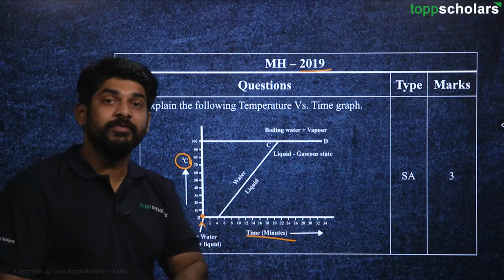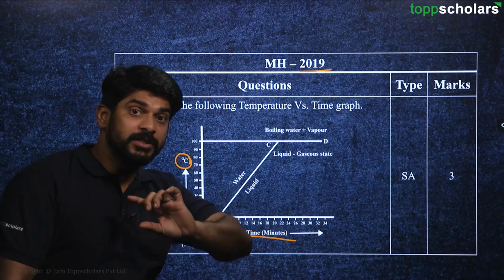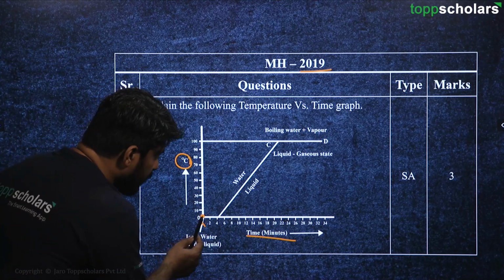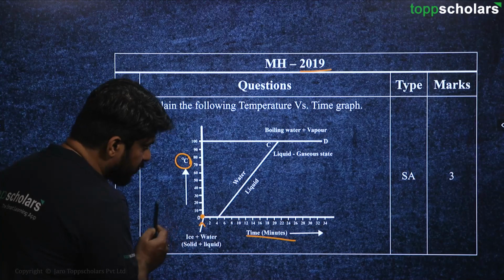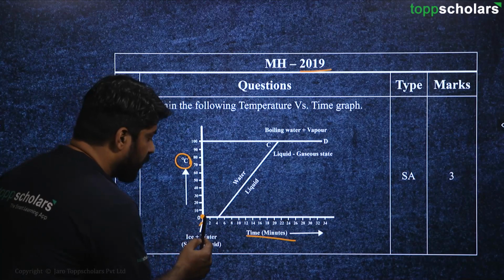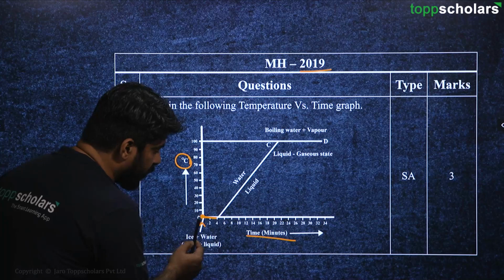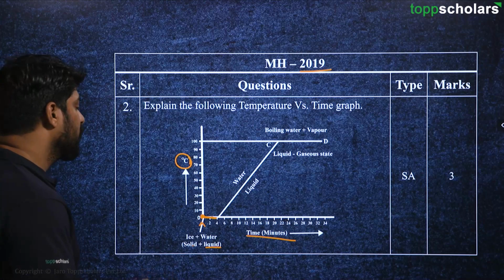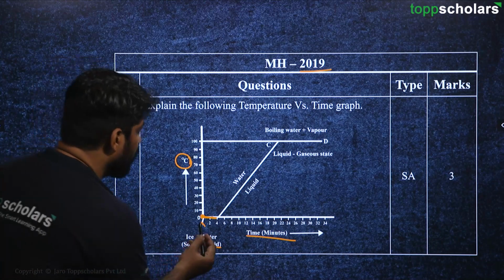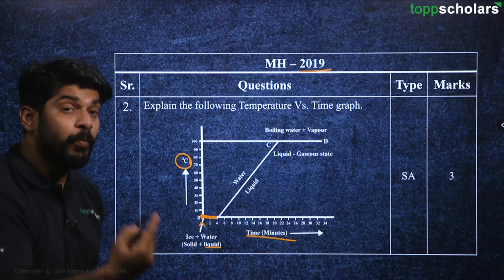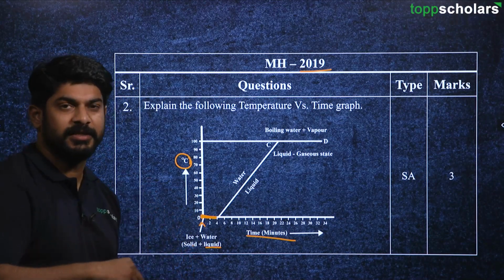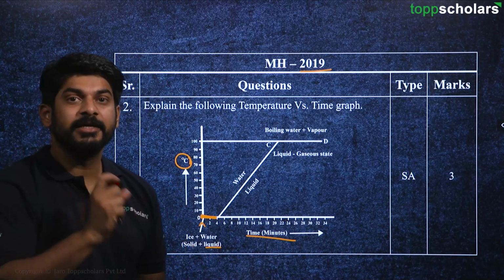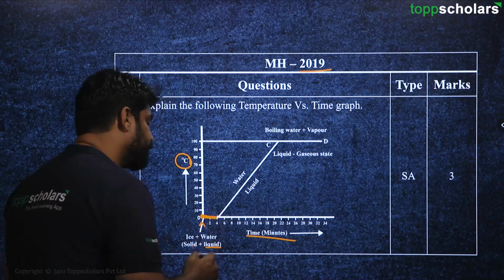The only difference is there is a difference in heat content. Here, at this state, it is in solid state, but in this range you can see the temperature is 0 degrees itself, but it goes into liquid state. So the difference is heat content. Here in this range the heat content is more, but here the heat content is less, and basically this hidden heat is called latent heat.